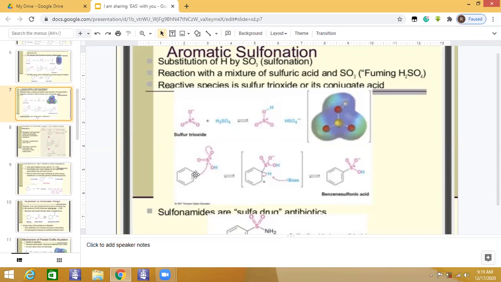Okay, look into this, these electron pairs are given to this sulfur, making this carbocation, which is an arenium complex again. So one of the hydrogens of the benzene is taken up by the base, and this bonding pair is imposed in the ring to restabilize the ring, and you get the benzene sulfonic acid.